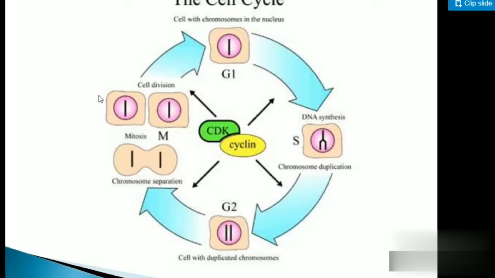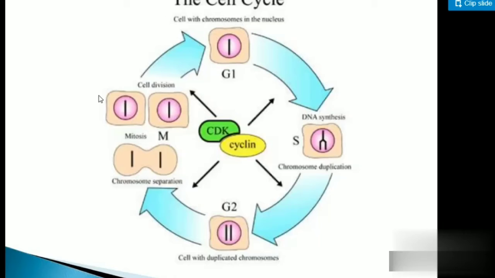Can you see the cyclin-CDK? It is a protein, students, that keeps a check on whether all the stages are done properly or not. It's like an inspection of all the processes. If there is an error, that process will be stopped at that moment. They will check the chromosome number, and check that every protein is synthesized properly. Everything will be taken care of, and because of that, this process will be completed.